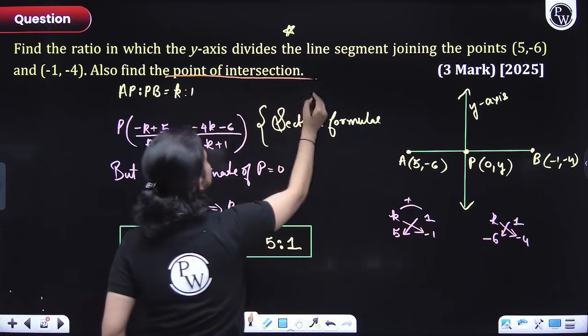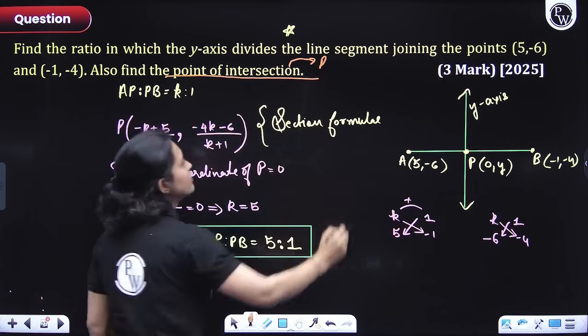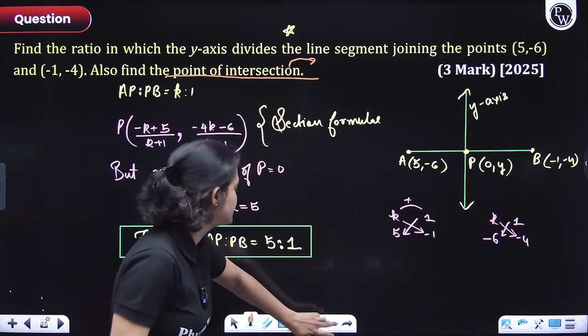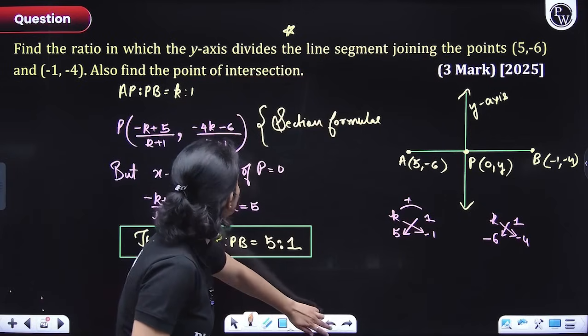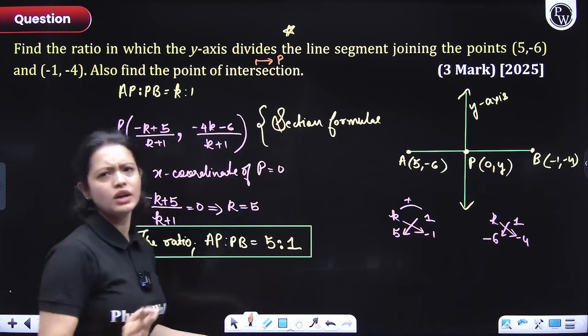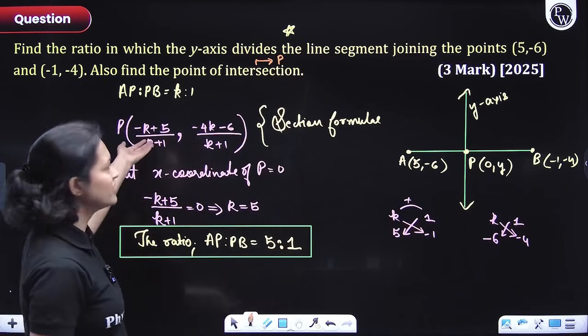The point of intersection is P only, right? What is the point of intersection of the y-axis and the given line segment? It is P. Okay? Chalo. So the point of intersection is P. Let's write that down here. So now how will you figure out the coordinates of P? Just put everything here, that's it.